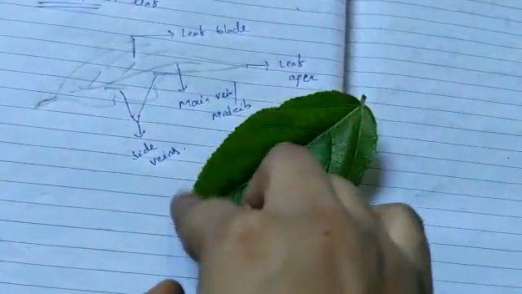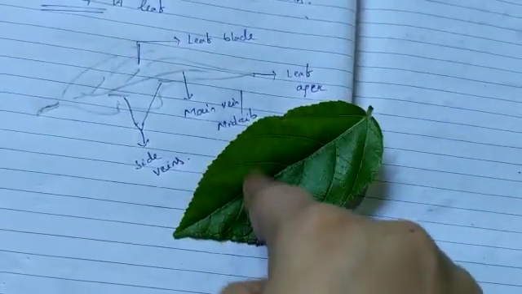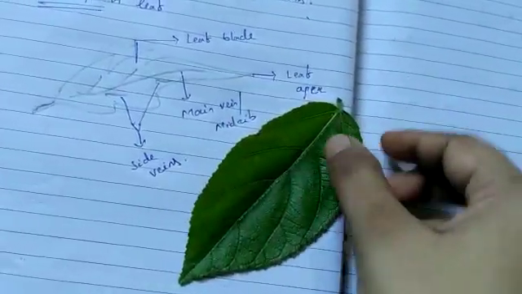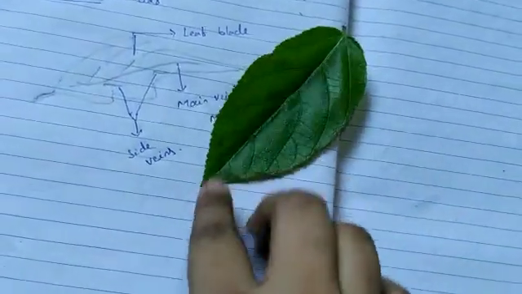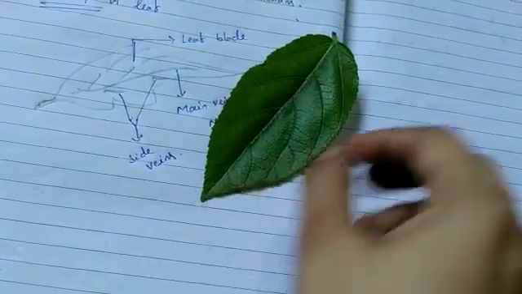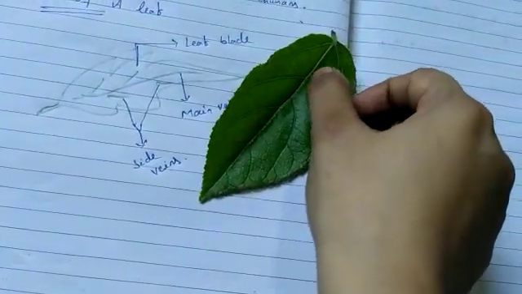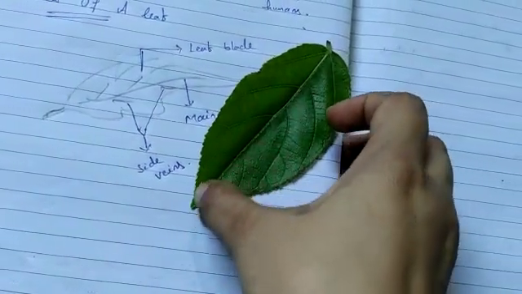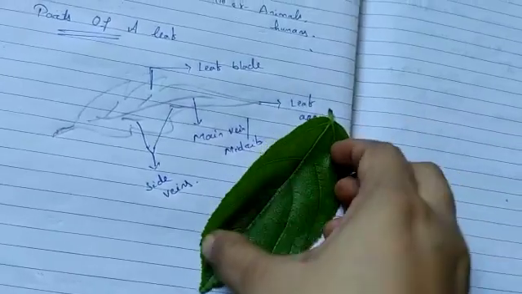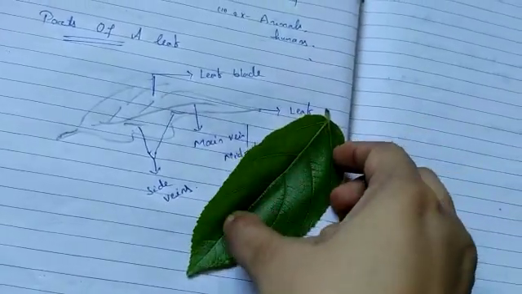This whole flat part is called the leaf blade or lamina, and this tip is called the leaf apex. A tube-like middle line running through the middle of the leaf is called the midrib or main vein.